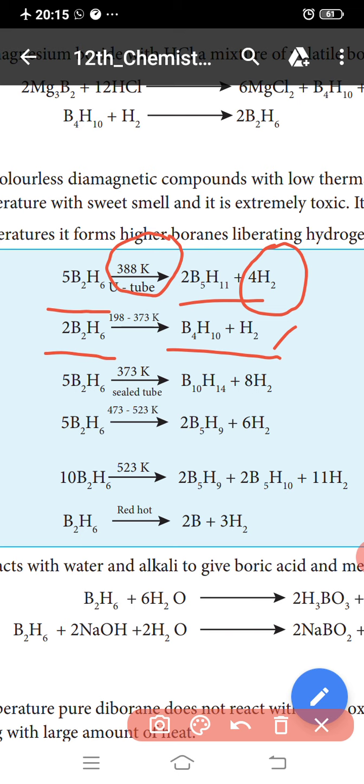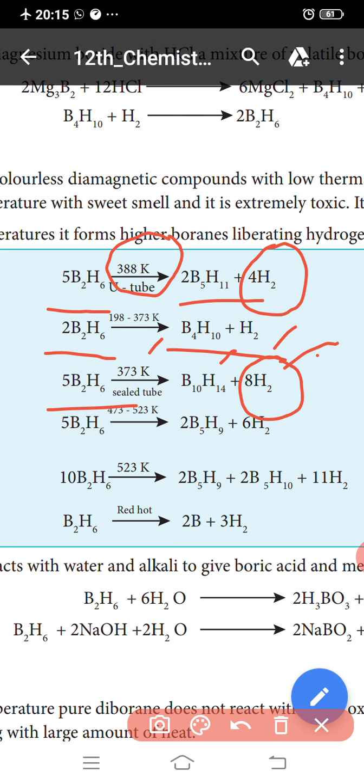So the next one, 5 molecules of diborane heated at 373 Kelvin give B10H14, with 8 molecules of hydrogen liberated. The boranes are colorless, diamagnetic compounds with low thermal stability.